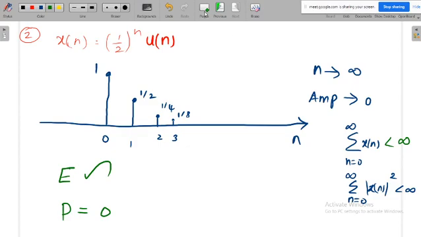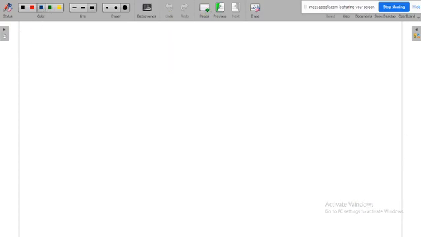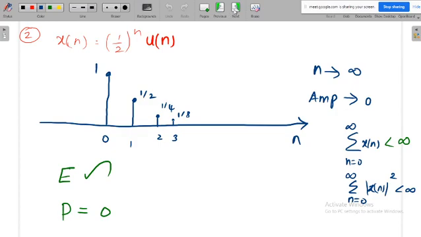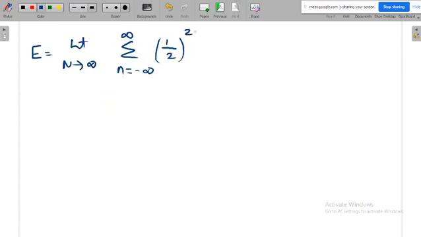Now we will just try to calculate. First we will calculate the energy value. E is equal to limit n tends to infinite, summation n from minus infinity to plus infinite. What is the function given? Function given is x of n square. That means already 1 by 2 is there. Once you do the square, then this is (1 by 2) power 2n, multiplied with the u of n. What is the meaning of u of n? U of n means this limit varies from 0 to infinite.